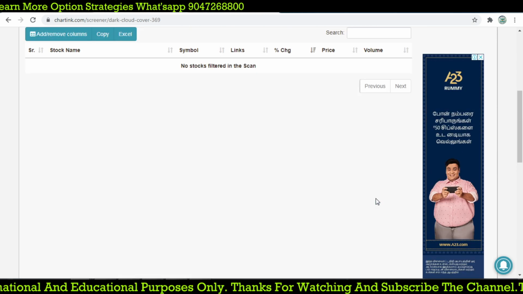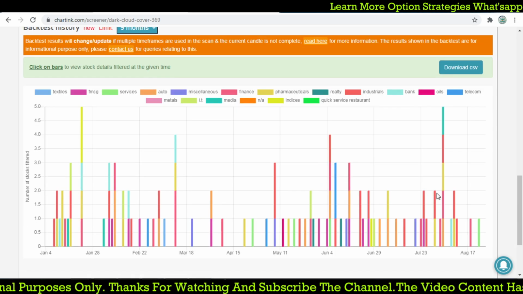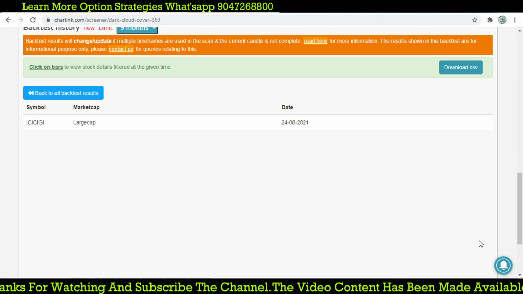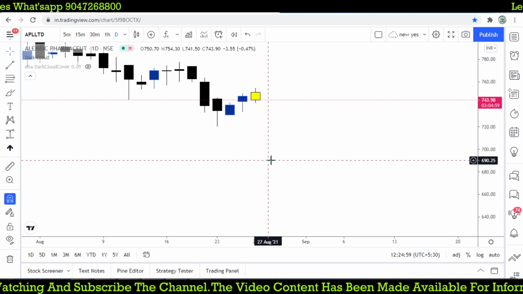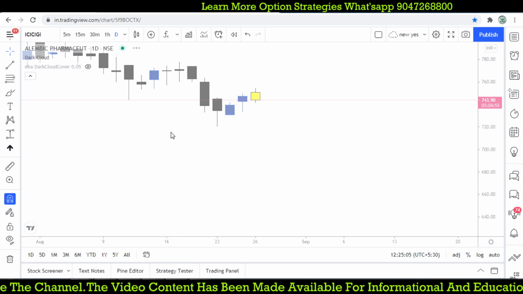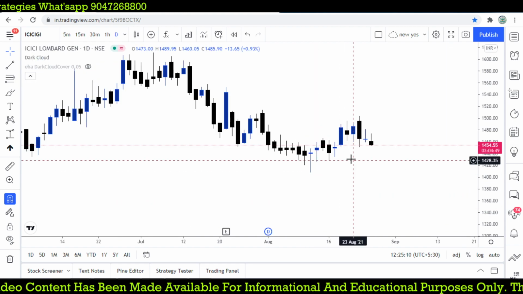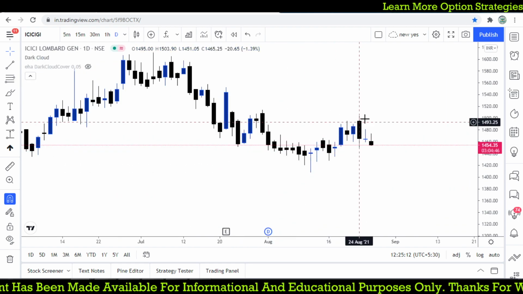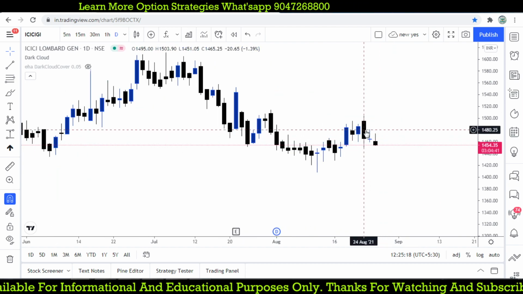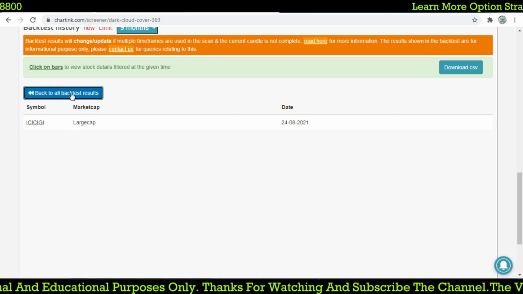So let's try to do that. We will save. We already saved it. So let's see, today we have seen, yesterday we got some stock on 24th August. ICICI General Insurance. Let's check ICICI General Insurance. I hope this one is correct. Yeah, and this should be the monthly high. So where there is a reversal possible when the market breaks down below this low of 1451. So now it is filtered, okay.